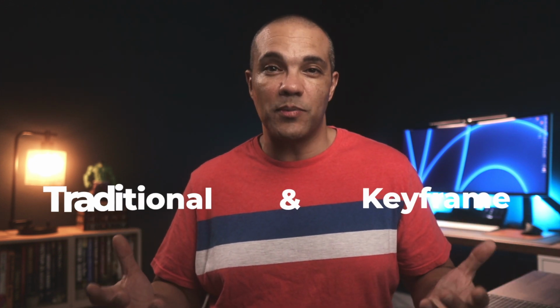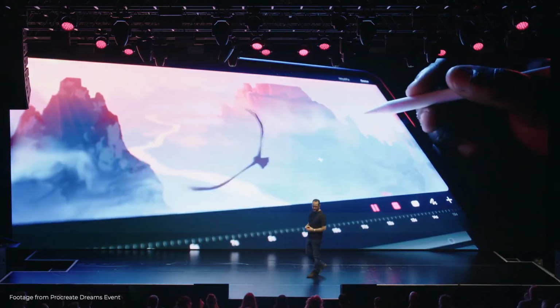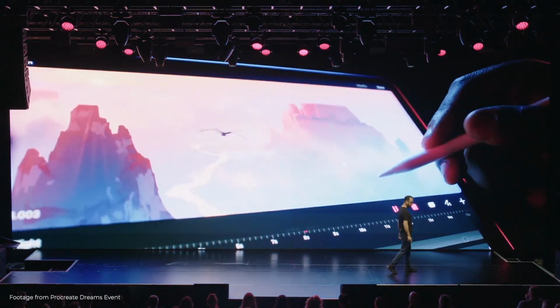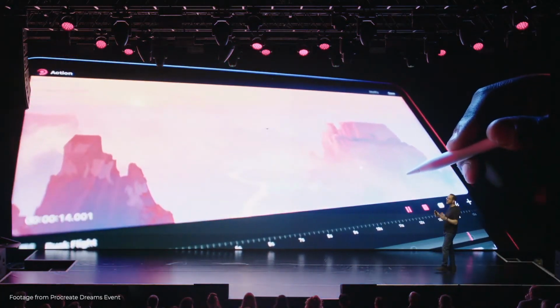What seems cool about Dreams is that it'll allow us to play with both traditional and keyframe or motion graphics approaches. They even showed a new method they're calling performance mode, where the app can literally record motion you add while you perform it. Video and audio tracks can also be pulled into Dreams, which brings us to an overlap